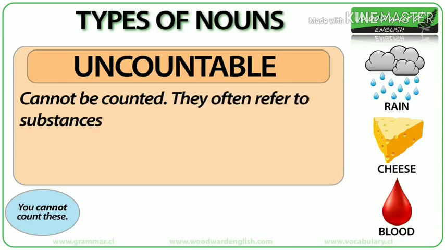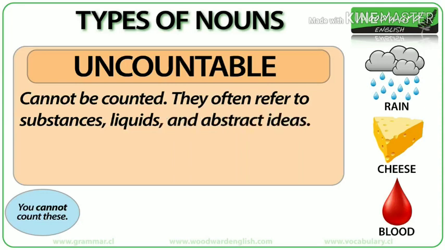Uncountable nouns often refer to substances like paper, gold, and wood. Also liquids like milk, oil, and juice. These are usually uncountable nouns. Just like blood is a liquid and is also uncountable. Uncountable nouns often refer to abstract ideas like happiness, time, information. You cannot count happiness. You cannot say, oh look, I have 3 happinesses. No, it's not possible. So happiness is an abstract idea and is uncountable.